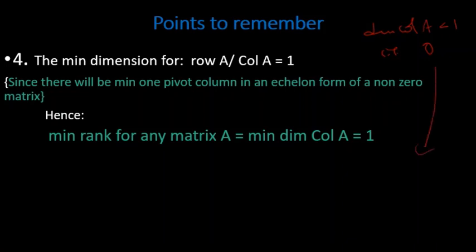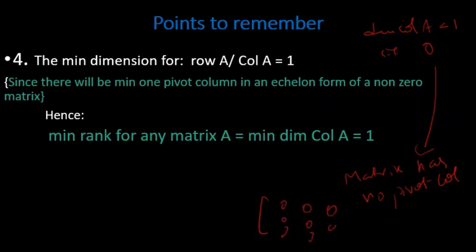It means the matrix has no pivot columns. If a matrix has no pivot columns, then it will have all 0 entries. That matrix will be a 0 matrix. So every matrix should have minimum one pivot column.